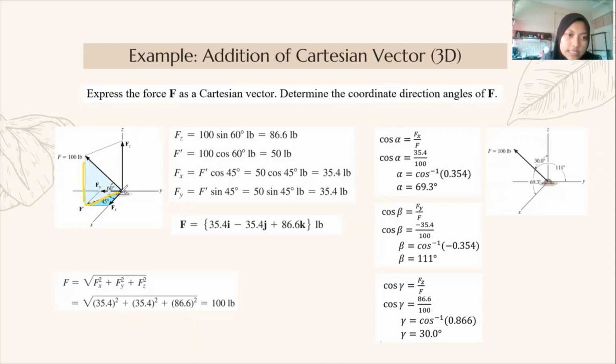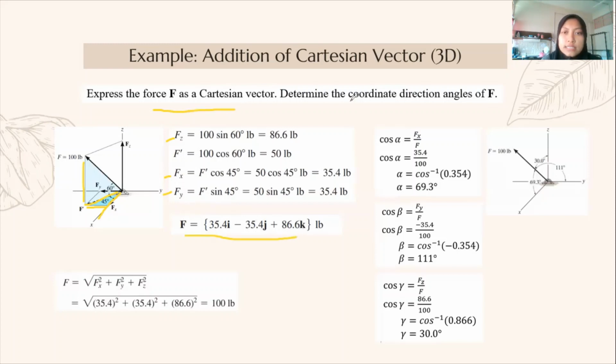Then Fx equals F prime cos 45, and Fy equals F prime sin 45 degrees. So we already found Fz, Fx, and Fy. Then we can express the force as a Cartesian vector here.